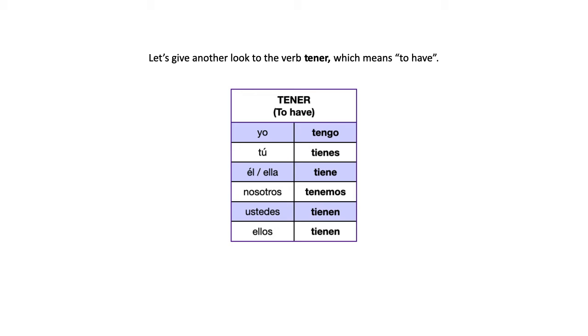So exactly in the same way that to have in English, tener in Spanish is used mainly for talking about possession of things, right? But in Spanish, tener is also used for quite a few expressions that are very, very useful for everyday communication with people.